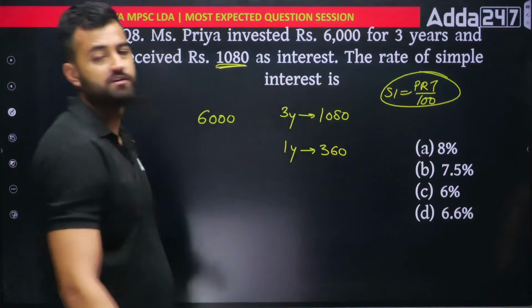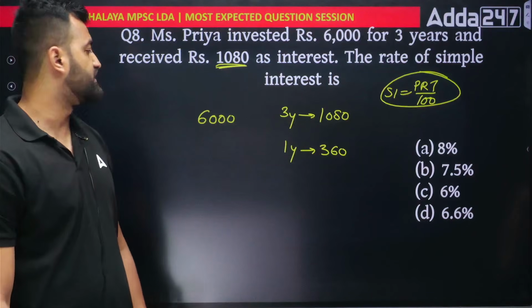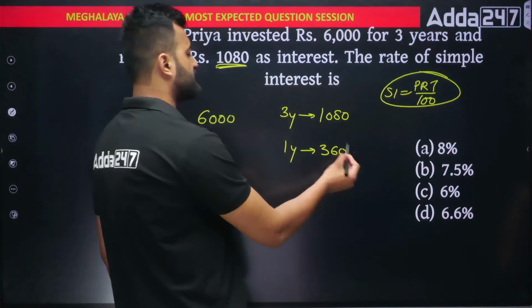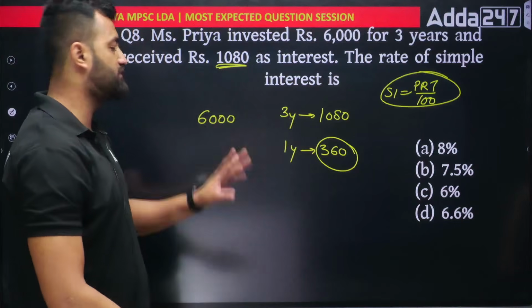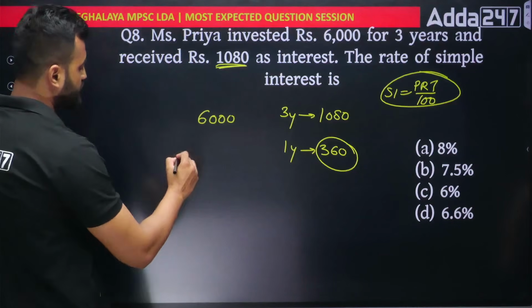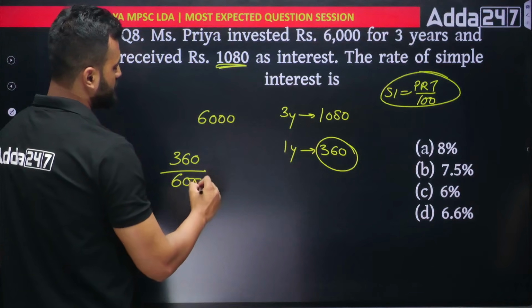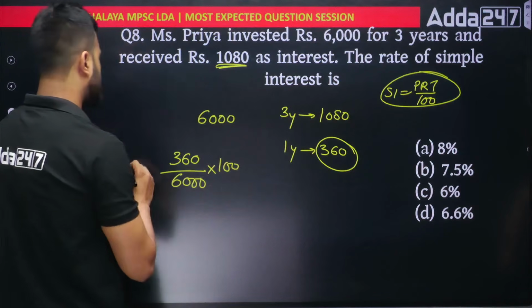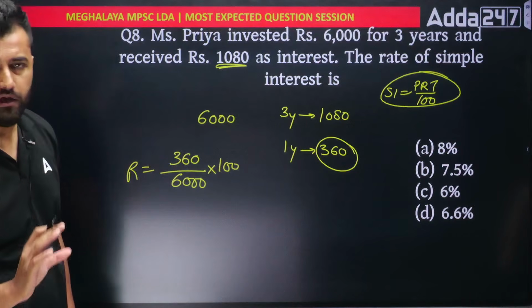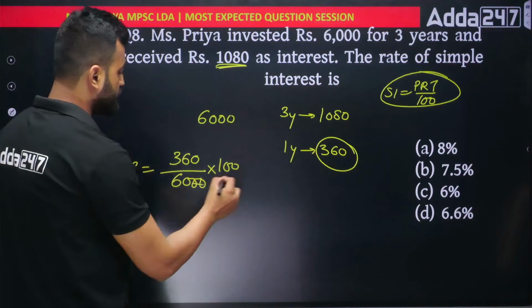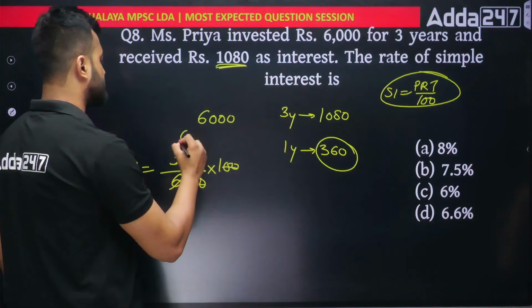360. Yes. 3 3s are 9, 18, 6. 360 rupees. So this 360 is how much percent of 6,000? That you get, you will get the answer. So 360 divided by 6,000 into 100, you'll get the rate. Simple. Okay. Always use the concept. So 0 0 cancel, 0 cancel, you'll get 6% as the answer.